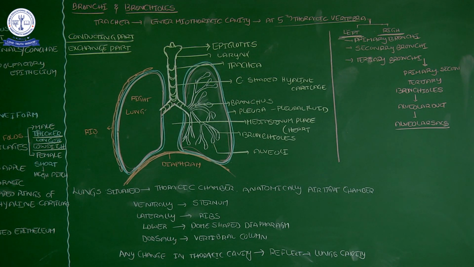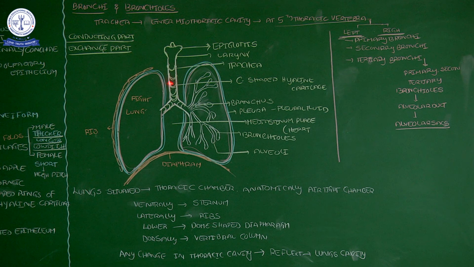See in the diagram here, this is the epiglottis, present above the larynx. Then from the larynx onwards it leads to the trachea. This trachea is supported by C-shaped hyaline cartilage, and that C-shaped hyaline cartilage prevents the collapsing of the trachea or windpipe.